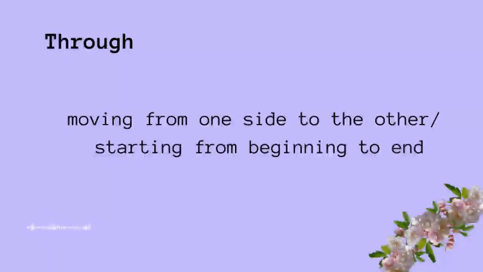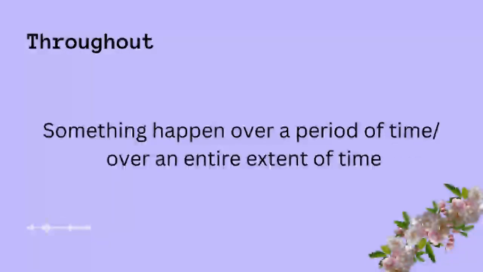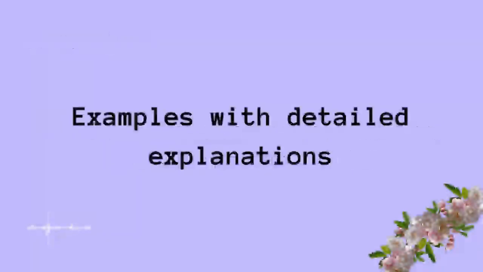You need to use through when you speak about moving from one side to the other or starting from beginning to the end. So let's say, for example, if you are reading a book from chapter 1 to the end, we use through, things like that. So this is the meaning of through. As for throughout, you need to use it when describing something that happened over a period of time. So this is the meaning of throughout.